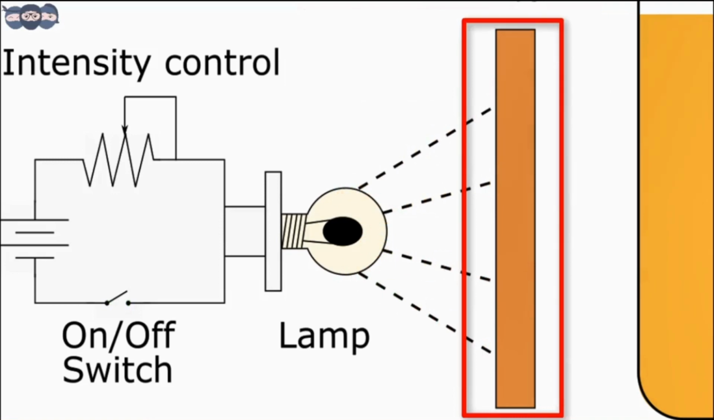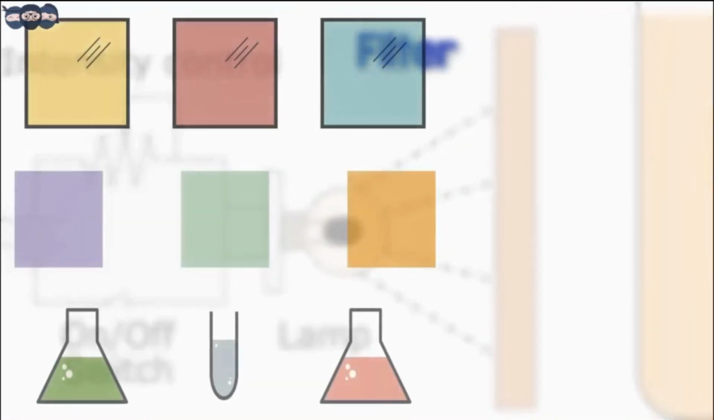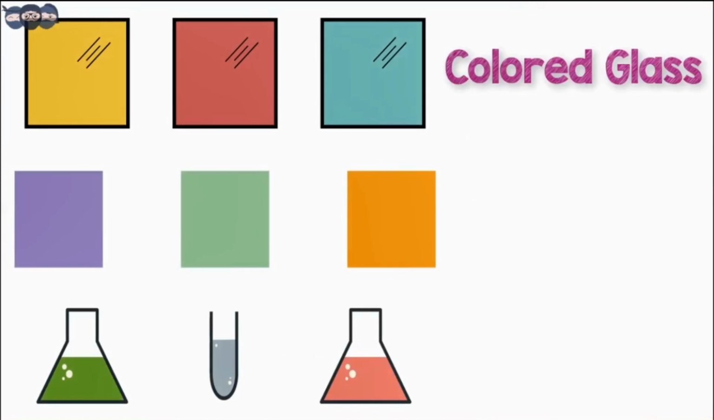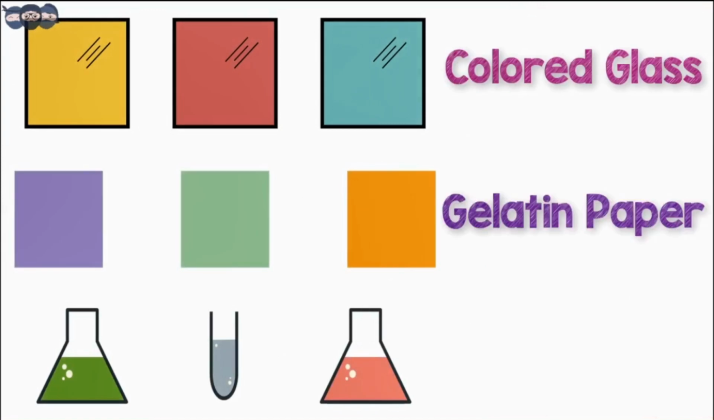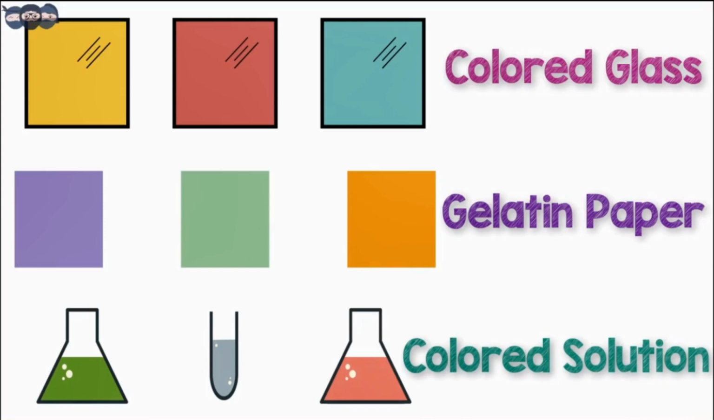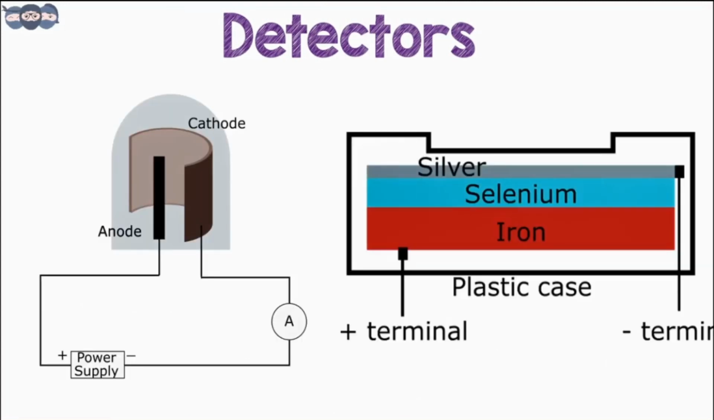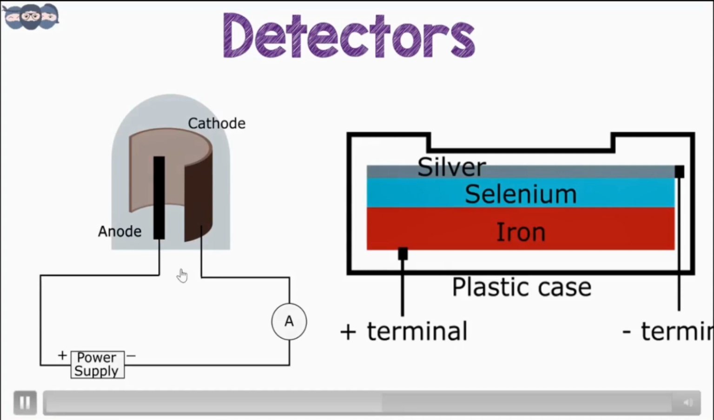The next component is a filter. It can be a basic absorption filter made of material like colored glass, colored gelatin paper, or even a colored solution. Interested viewers can go and check our exclusive video on filters. The link for the same is given in the description. The other filter that can be used is an interference filter. The detectors that can be used in a single beam photometer can be a photoemissive cell or a photovoltaic cell.